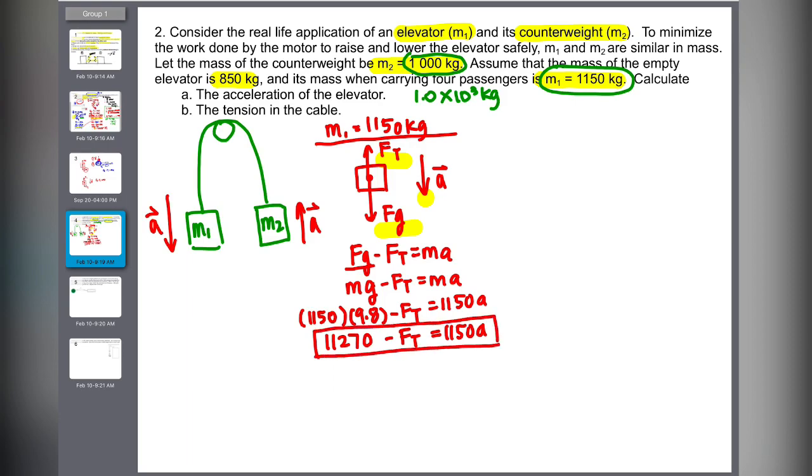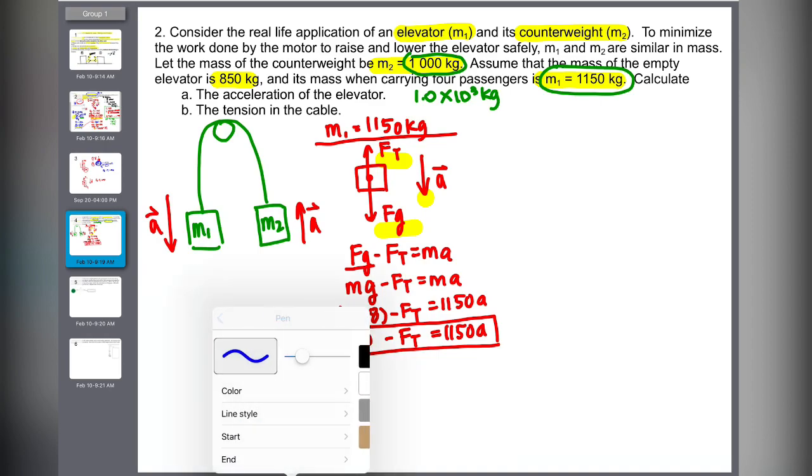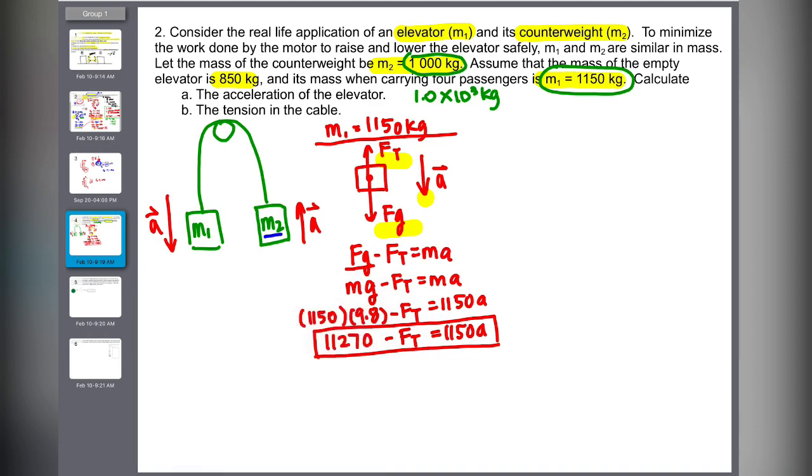This is my first equation, and I'm going to move on to the second one. I don't have Ft, I don't have a, I can't move on anymore. So let's do block 2. So block 2, I'm going to do the same thing. First of all, write out the mass above.